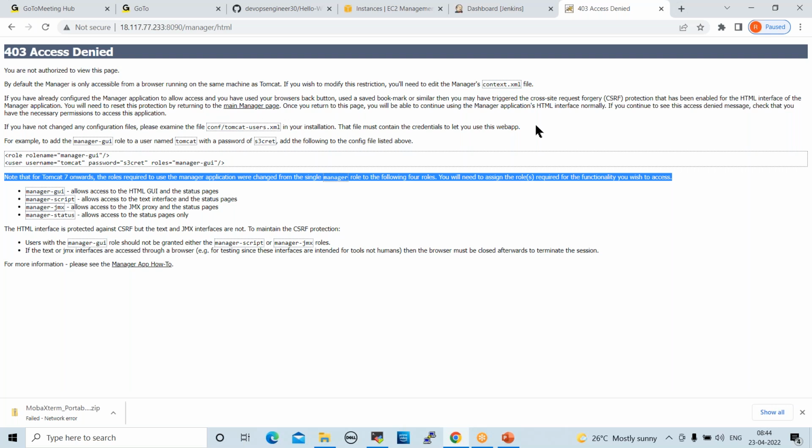But here they are not showing anything about Valve class name. But this is the thumb rule. Basically, Valve class name will restrict the access. So in many applications we disable Valve class name. That we have to understand. We have to understand that Valve class name will throw the errors. That is why we have to disable it, right?